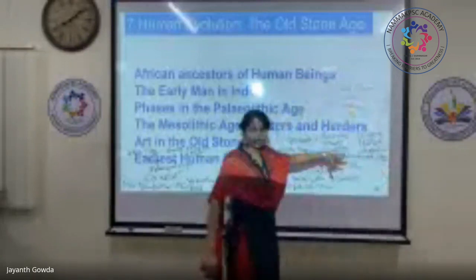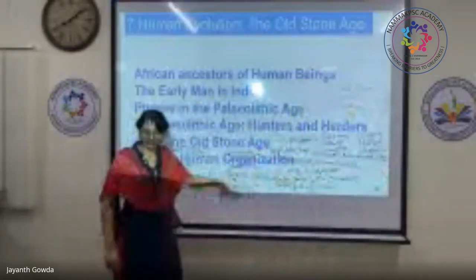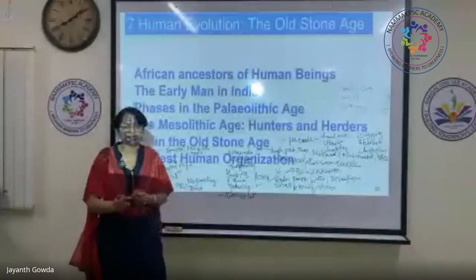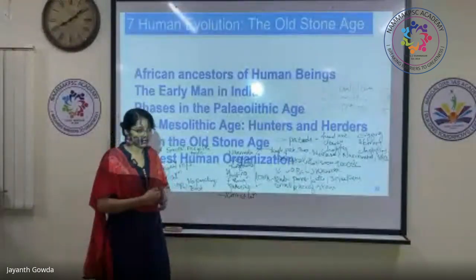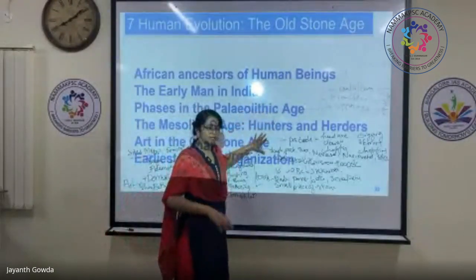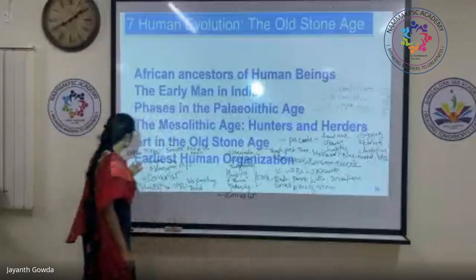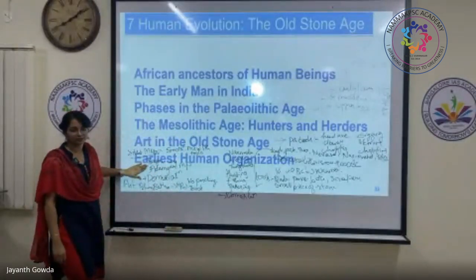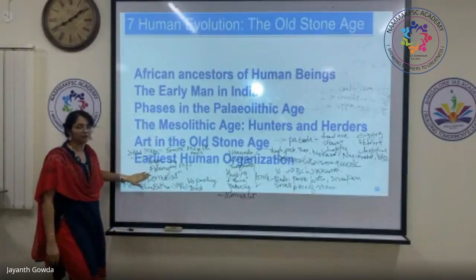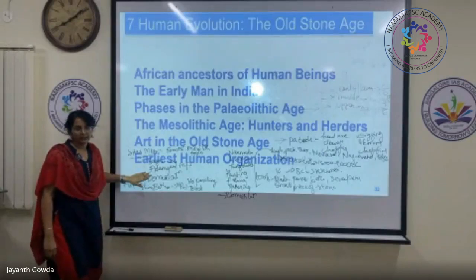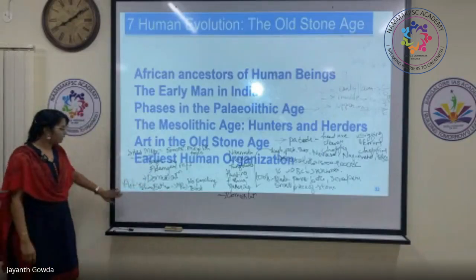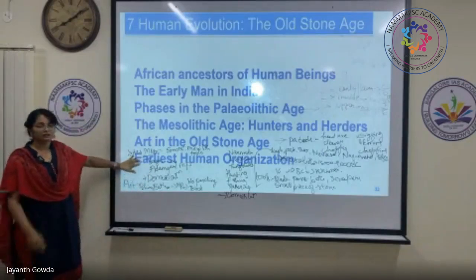Here we find the Paleolithic settlements. When it comes to Neolithic, we have much better places and namings done. So in the Paleolithic, remember these names, and in the Mesolithic, remember these places: Bagor in Rajasthan, Adamgarh of Madhya Pradesh.